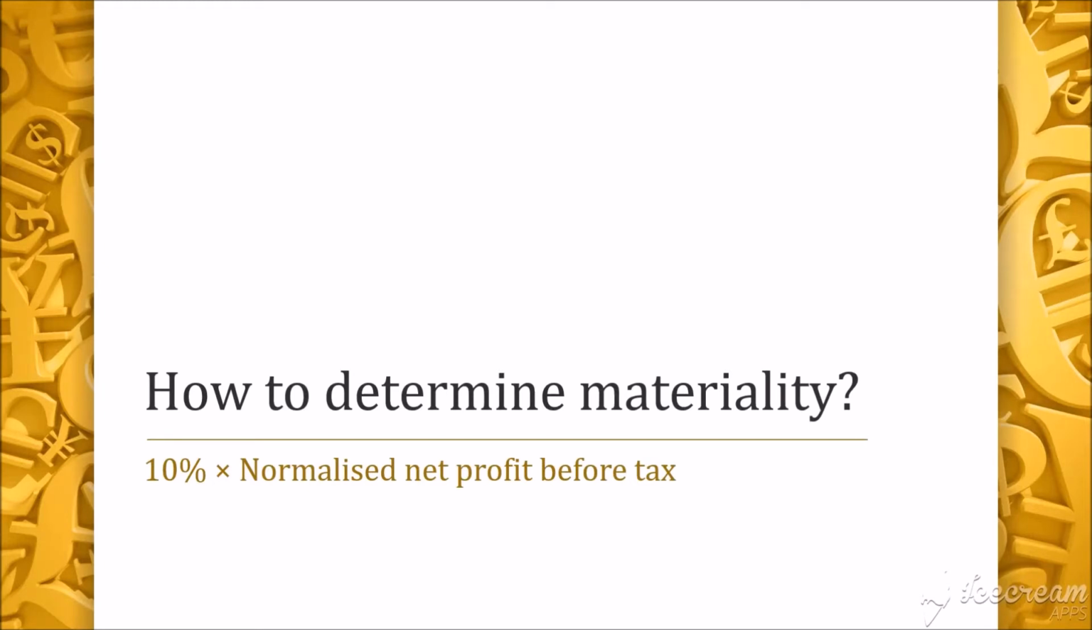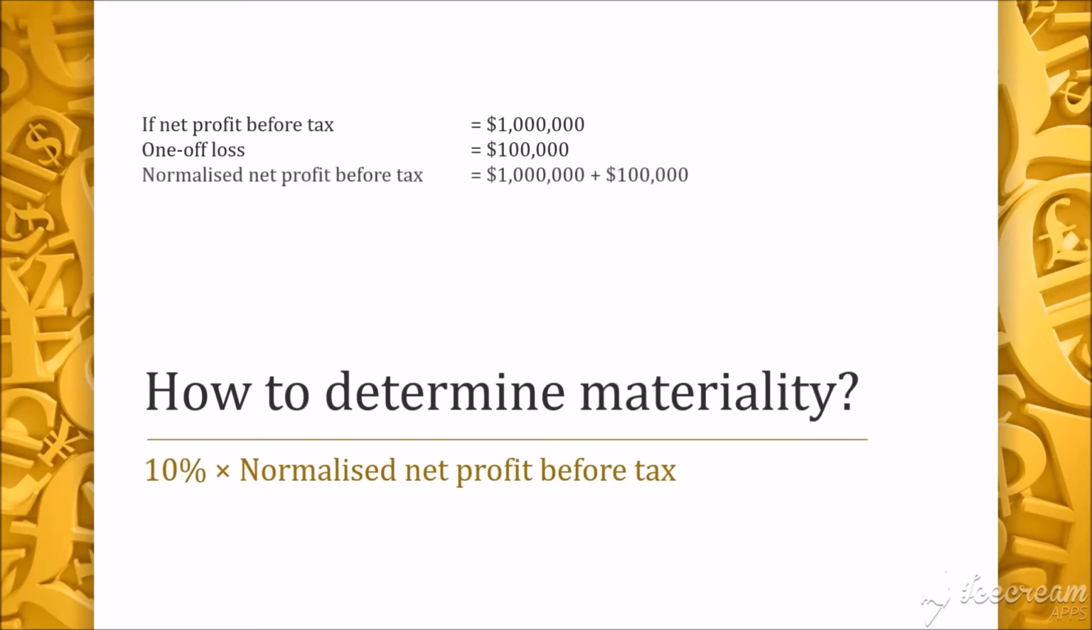If the net profit before tax is 1 million and the company suffered a one-off loss of $100,000, the normalized net profit before tax will be the net profit plus the one-off loss, giving us 1.1 million. We will then take 10% of the normalized net profit before tax to get a materiality threshold of $110,000. At the end of the audit, the auditor will calculate the net effect of misstatements on the net profit. If the net effect of misstatements on the net profit exceeds $110,000, the misstatement is deemed material.